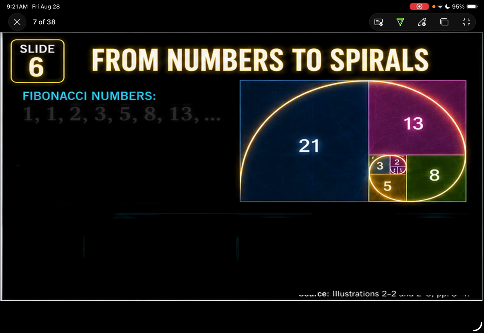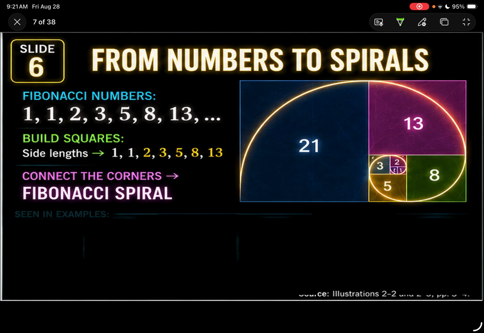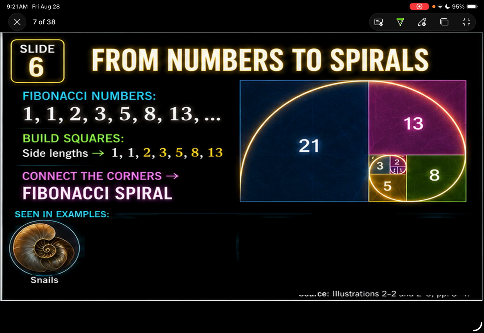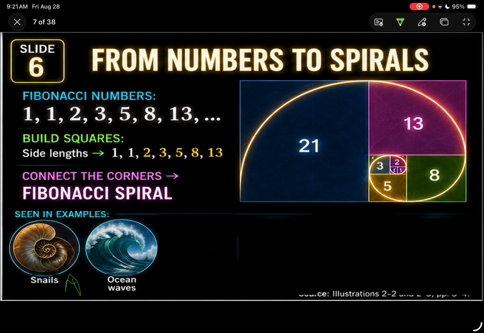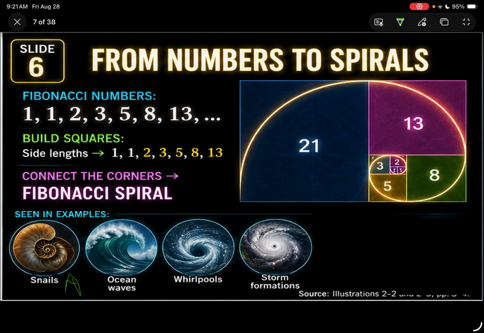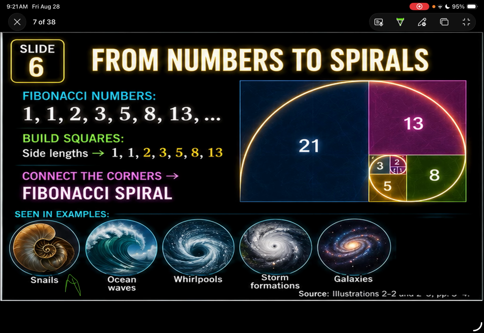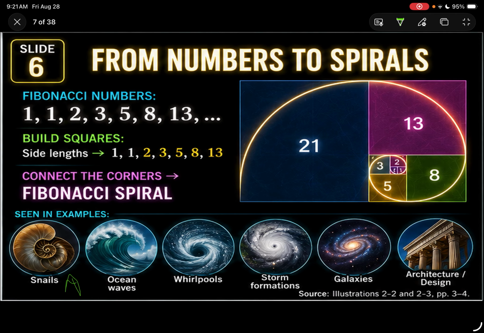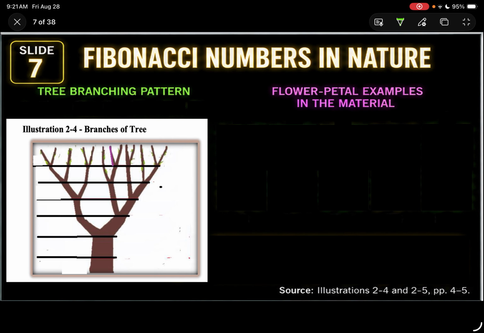So we have these Fibonacci numbers, and you know what? These are examples of spirals, the same as the spirals in Fibonacci numbers. If you see the snails, one of the examples is snails, ocean waves, whirlpools, storm formation, galaxies, and architectural designs. So these are the real life examples of the Fibonacci spirals. Okay? So now, what about in nature?